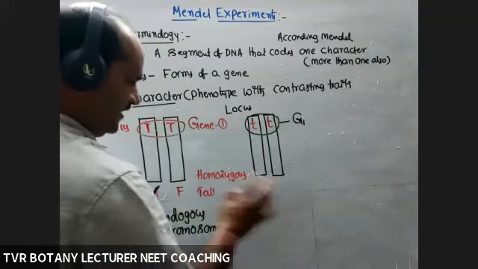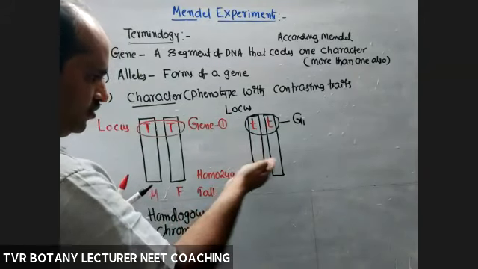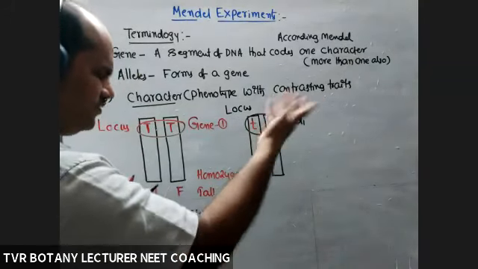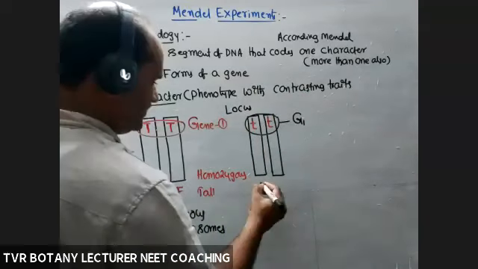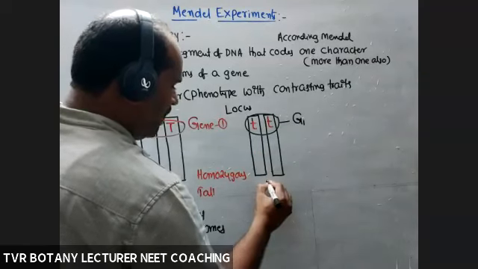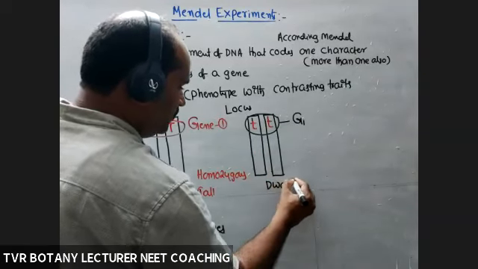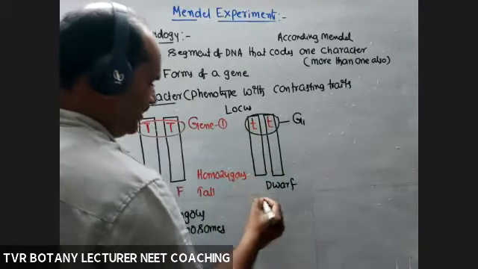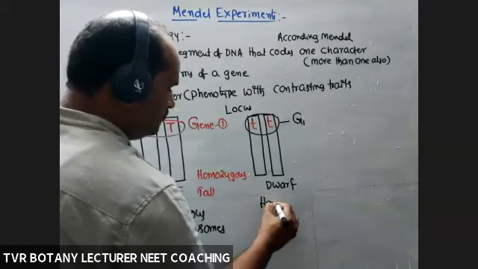Next, in this parent, the two chromosomes present in one parent are small t, small t. This is a dwarf, and this is also in the homozygous condition.